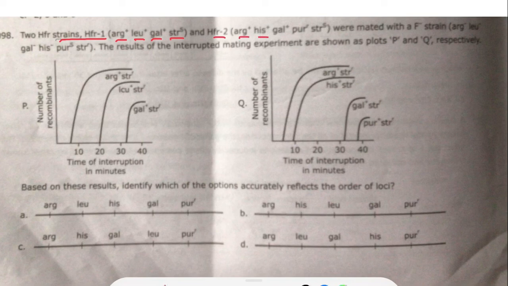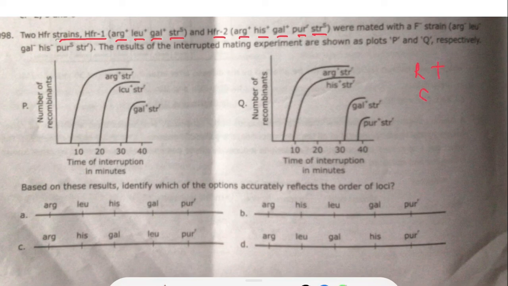HFR2 is arginine plus, histidine plus, galactose plus, puromycin resistant, and streptomycin sensitive. Puromycin resistance means if puromycin is present in the medium, then it can grow, and sensitive means if it is present in the medium, then it cannot grow.